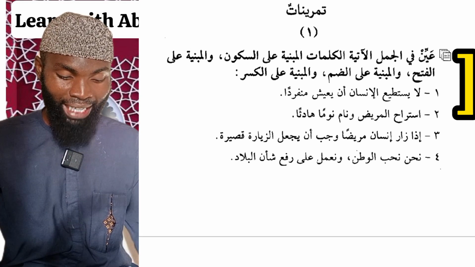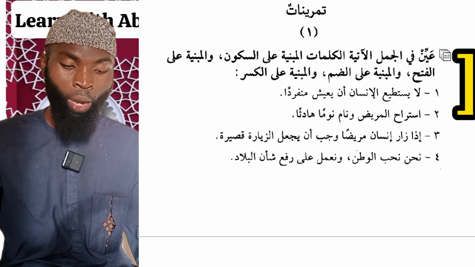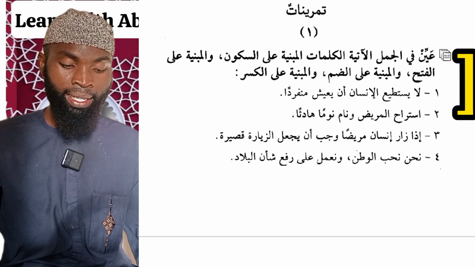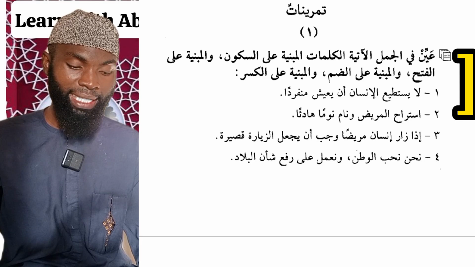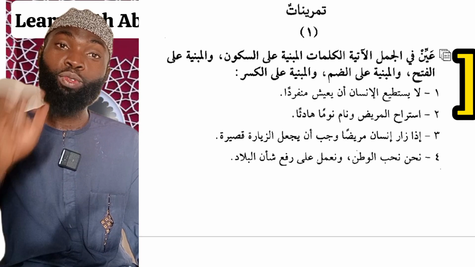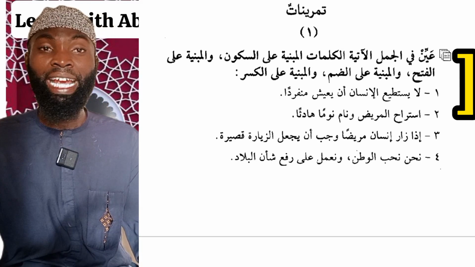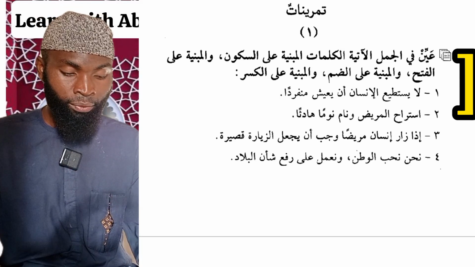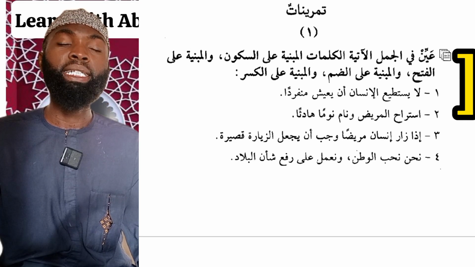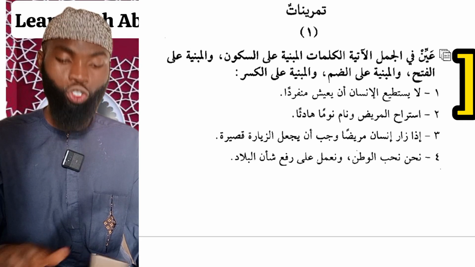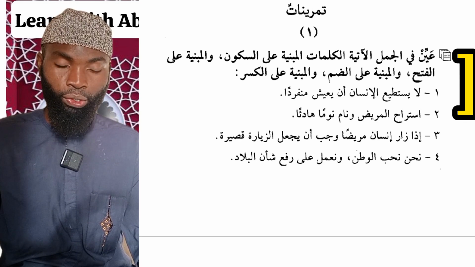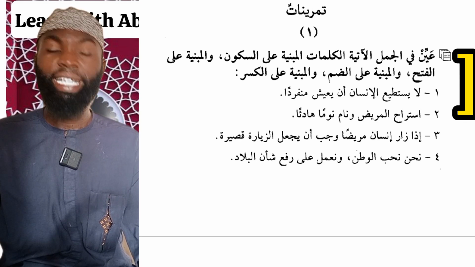Now the first exercise we have here, Tamrin al-Awwal. The instruction says ayyin fil jumal al-atiya, identify in the following sentences al-kalimat al-mabniya ala sukun, the words which are built upon sukun, words whose ending maintains sukun, wal mabniyata ala al-fath, words which are built upon fatha, wal mabniya ala al-dhamm, words which are fixed upon dhamma, wal mabniya ala al-kasr, and words which are built upon kasr. So this is what you have to do in this exercise.